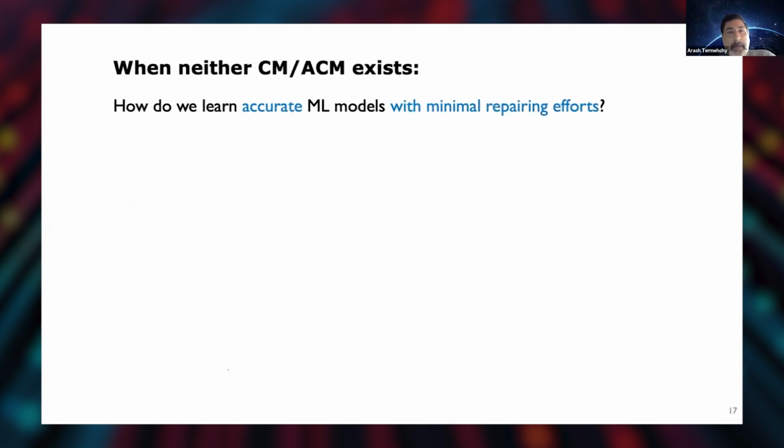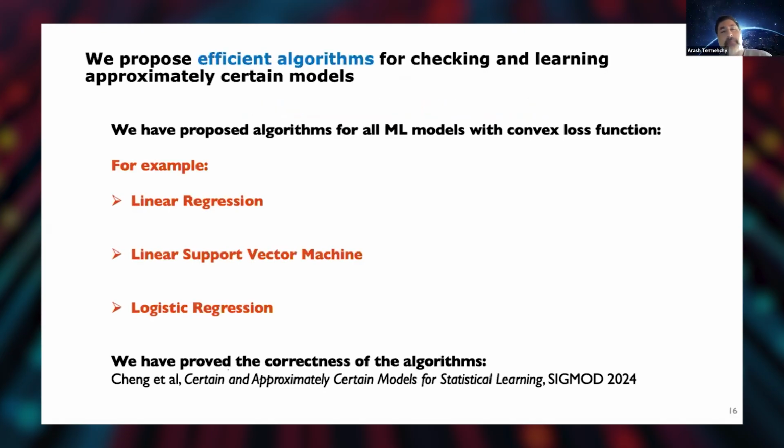So next step. So far, we have been able to find cases where we can learn directly over the dirty data without doing any cleaning. Sometimes without losing any performance in theory, and sometimes losing just a bit of performance with approximately certain models. But there could be cases where we have neither certain models nor approximately certain models, right?